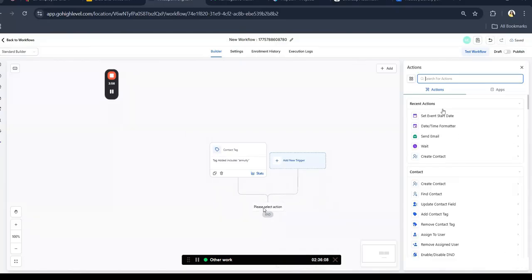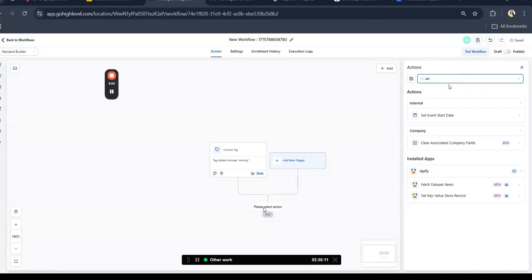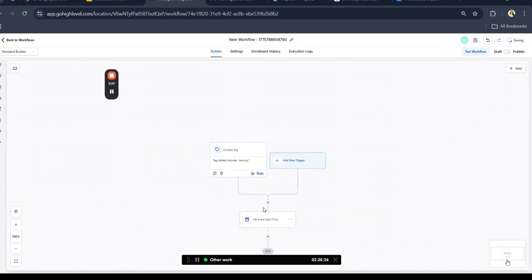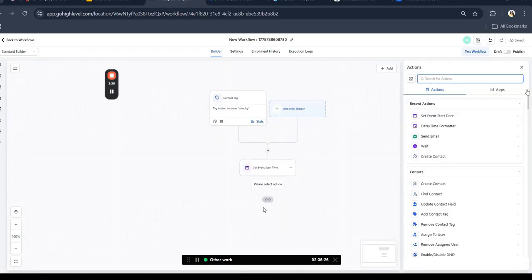Next, I will add a set event so we can start sending out various events. I will manually specify a particular date like Christmas in December. It is on December 25th. Save the action, then I will add another trigger, email.